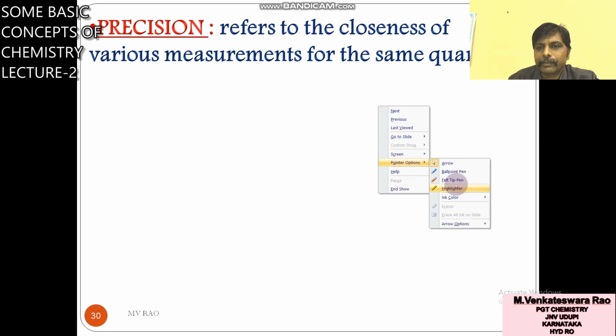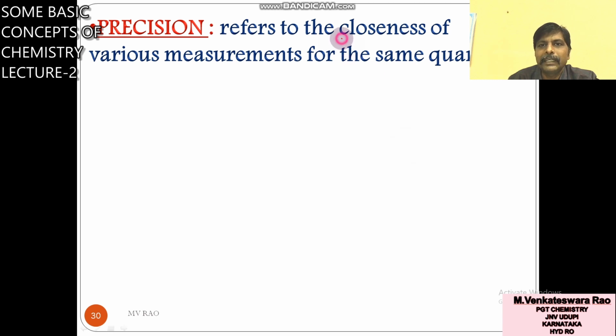Precision refers to the closeness of various measurements for the same quantity.